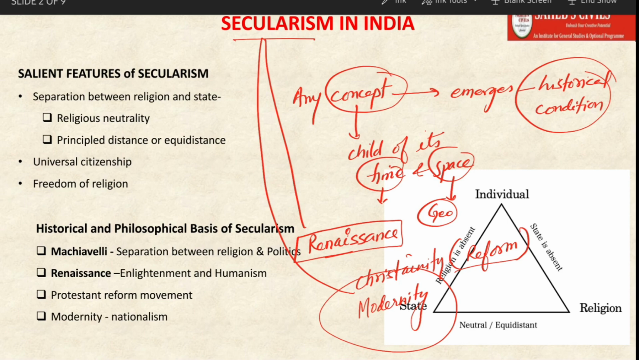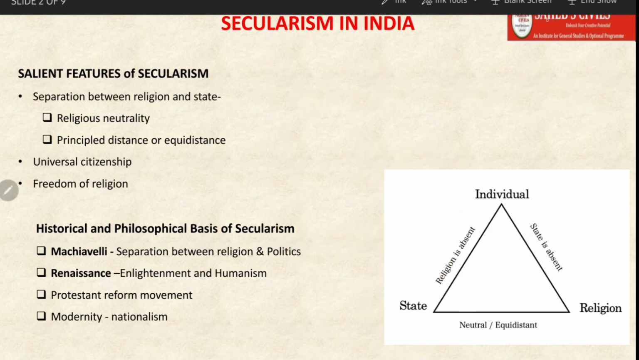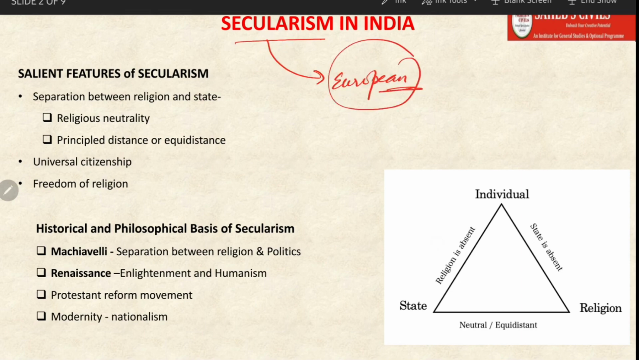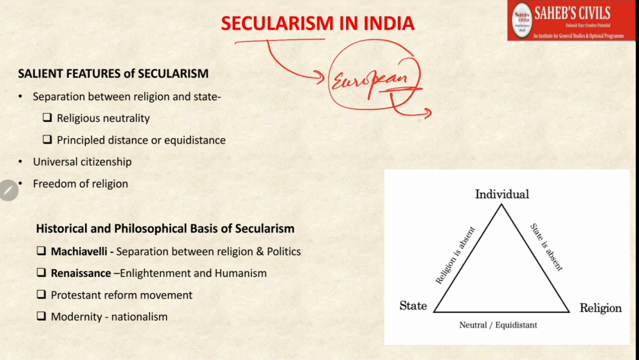As of now, you must know that every concept in political science emerges because of certain historical and geographical conditions. A concept is a child of its time and place. So in that way, secularism is a product of Europe. It's a European concept, and what was its background? Its background was the Renaissance period.